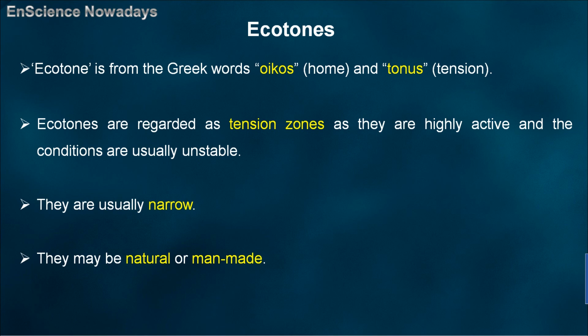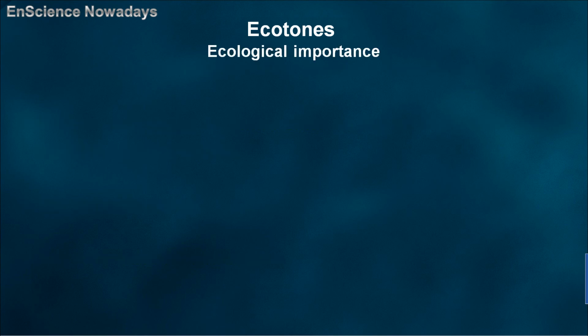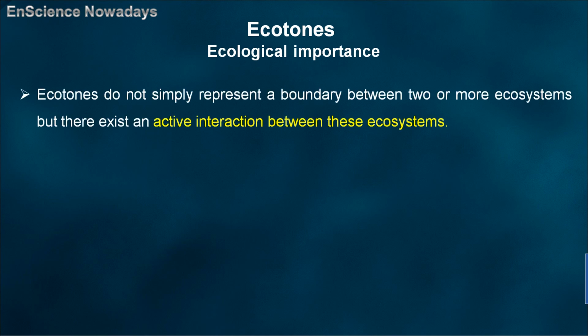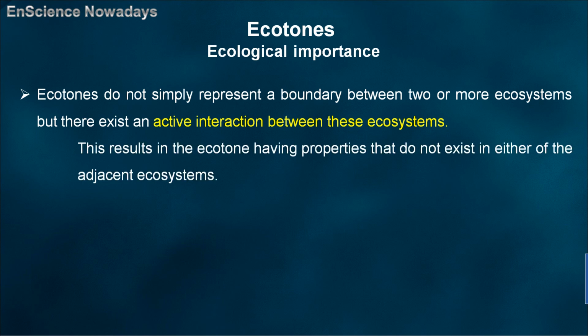Now let's discuss the ecological importance of ecotones. Actually, ecotones do not simply represent a boundary between two or more ecosystems, but there exists an active interaction between these ecosystems. As a result, ecotones possess properties that do not exist in either of the adjacent ecosystems.